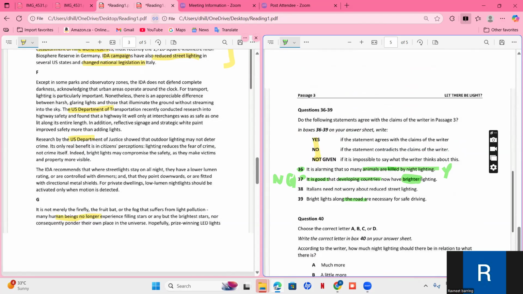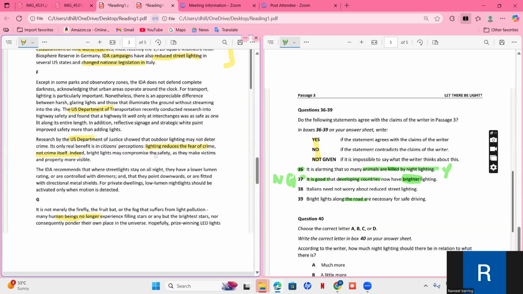Okay. Except in some, so IDA recommends that where street lights stay on all night they have a lower lumen rating or are controlled with timers. Okay, we have to find something related to road or Italian. So it's talking about neither road nor Italian. Research by US outdoor lighting may not deter crime. So it's talking something about crime, maybe Italians. Its only real benefit is in citizen perception. Lighting reduces the fear of crime. Okay, not crime itself. Okay.